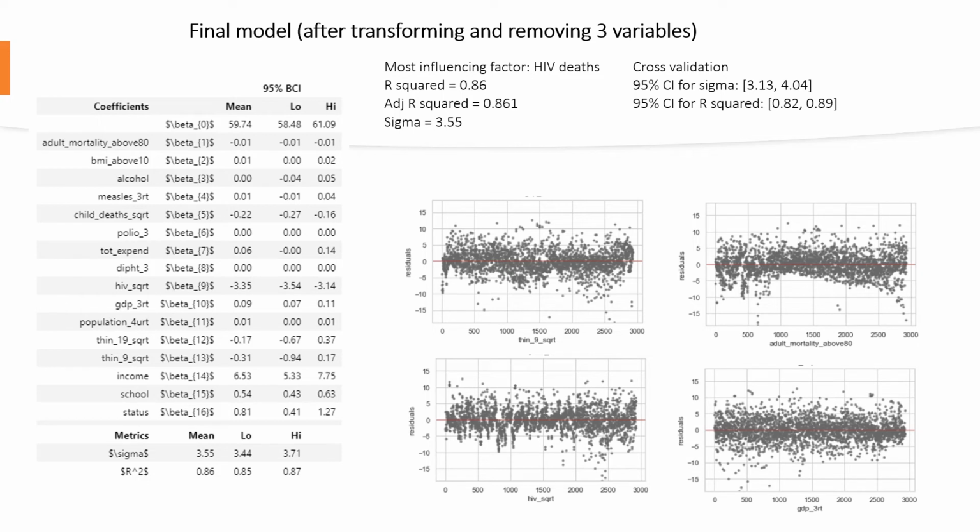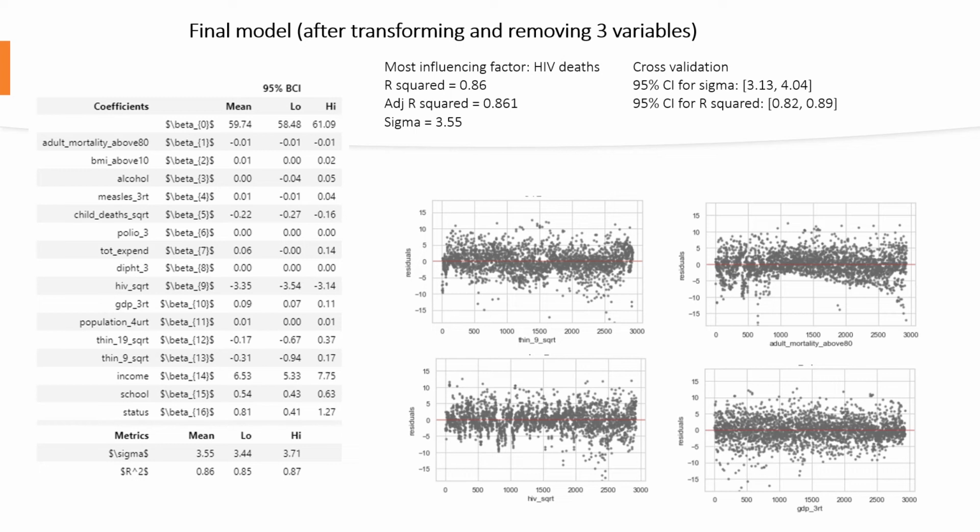and you can see that I also got rid of this group trend that was going on here. Overall, after I removed the 3 variables that didn't make sense, not the variables, but the coefficients, and after I performed the transformations, I ended up with actually a better model. My R squared went up to 0.86, and so did adjusted R squared. And my sigma went down from almost 4 to 3.55, which is much better. I tried including some interaction terms, but they didn't seem to make any difference whatsoever.